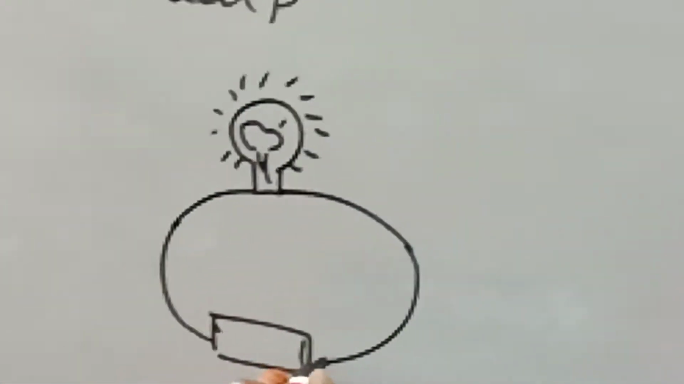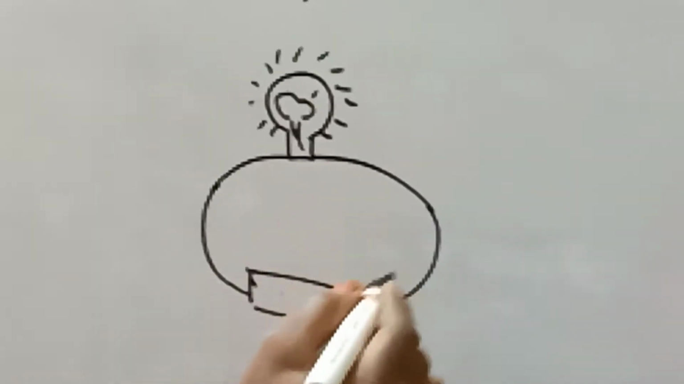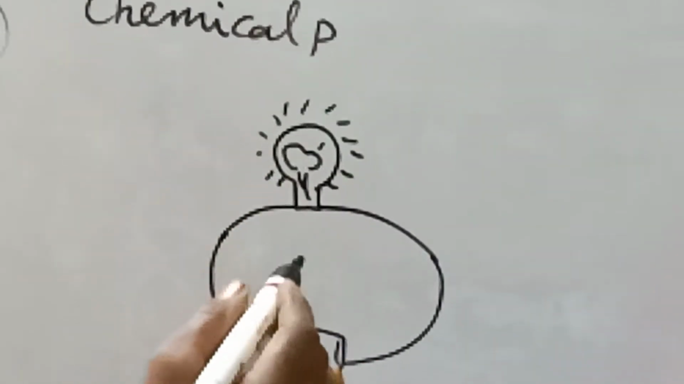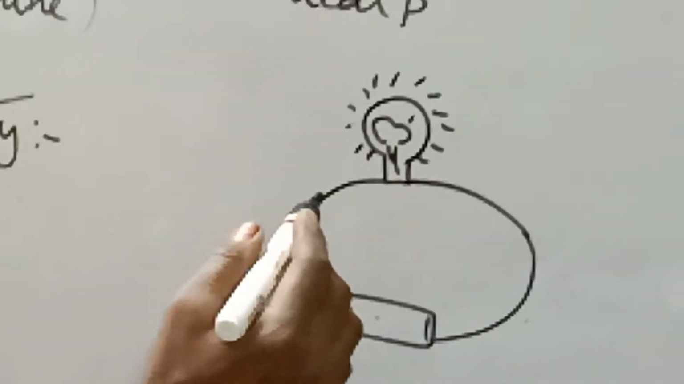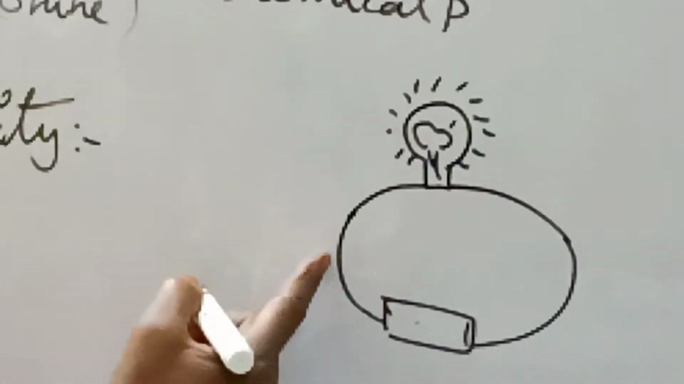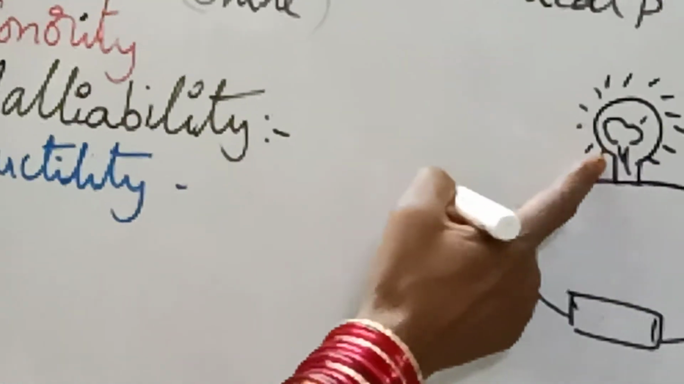If the bulb is connected with copper wire to the battery and the circuit is closed, the bulb starts glowing. That indicates that the wire is conducting the electric current. Without copper wire or any other metal wire, it is not possible.